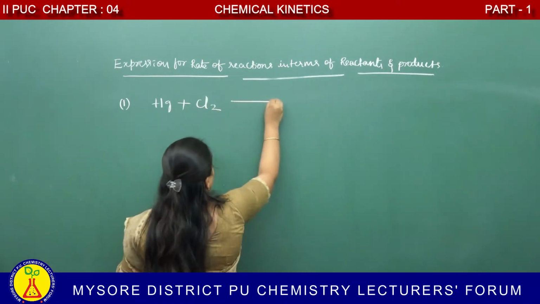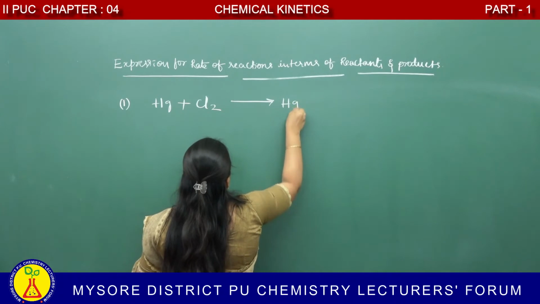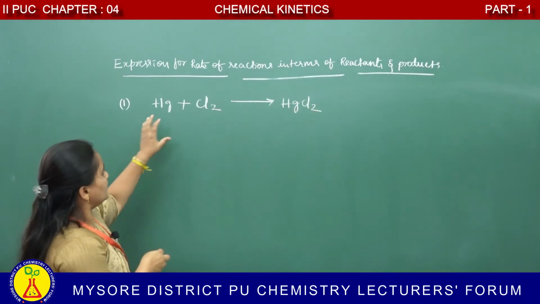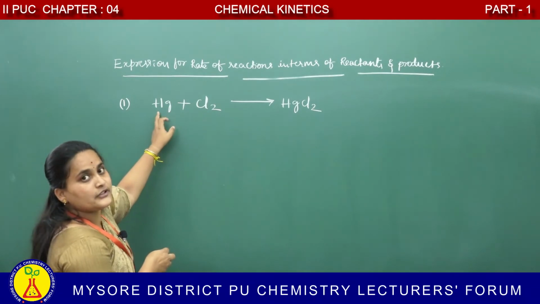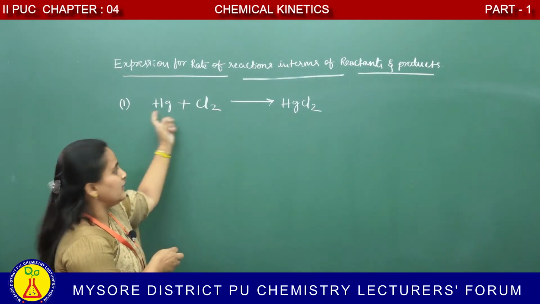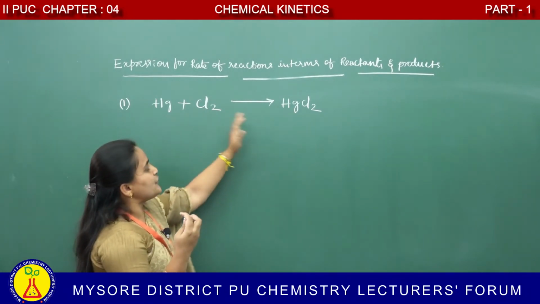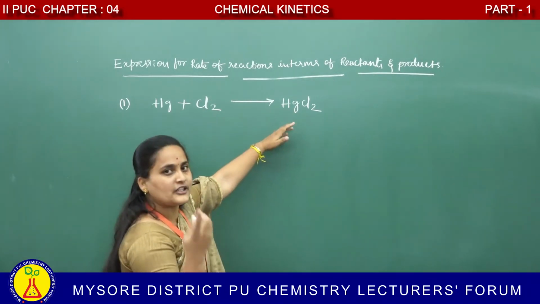Example: observe here the stoichiometric coefficient for mercury and chlorine is 1, and the product is 1. The stoichiometric coefficients of both the reactants and the product are the same.